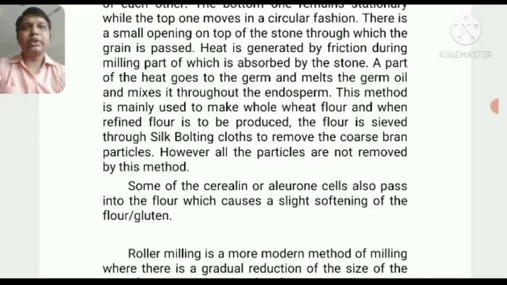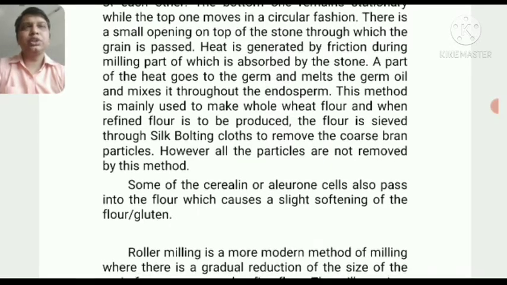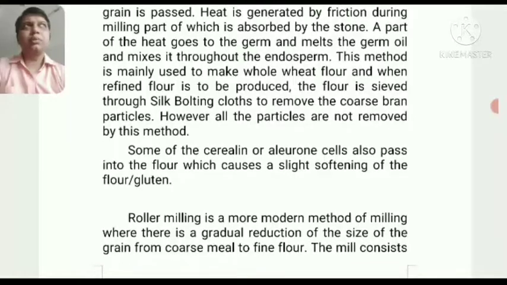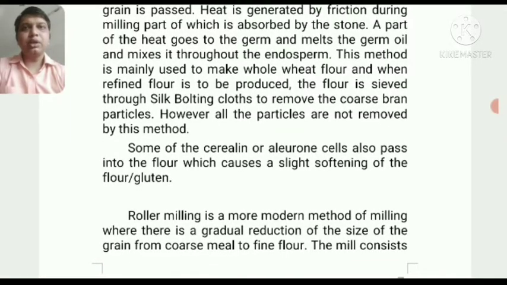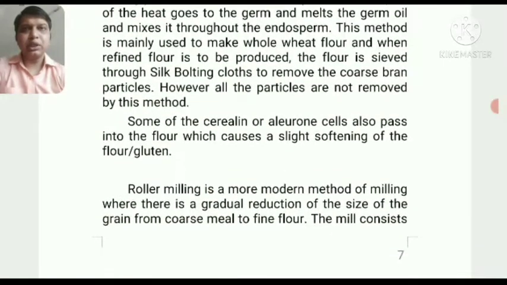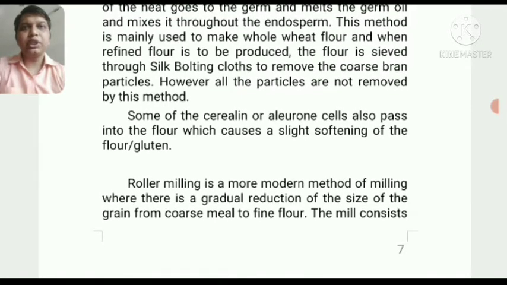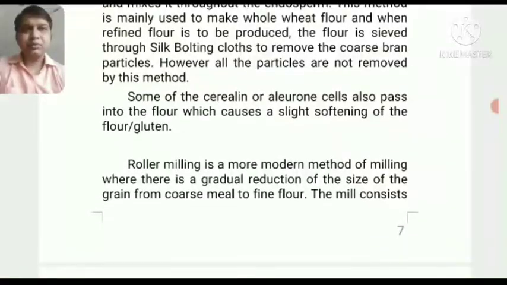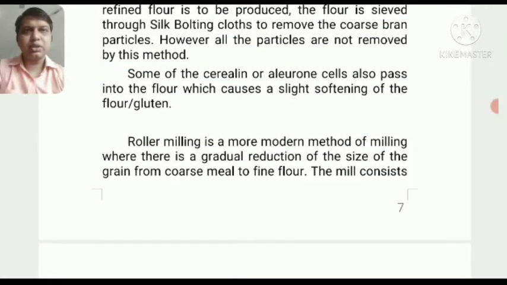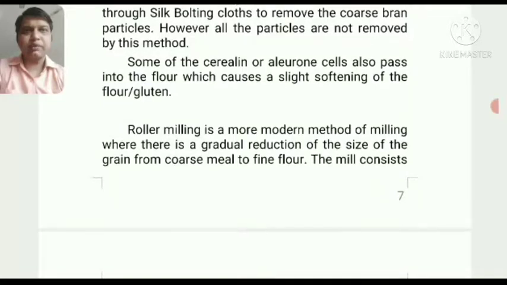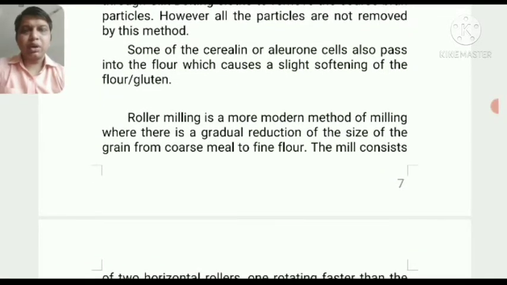So to remove the bran which can be left while milling, they strain it out with the help of a fine strainer or with silk or a muslin cloth, so that the fine particles of bran can be removed easily and do not harm the quality of the refined flour which we need to make bread. Some of the cerealin or aleurone cells also pass into the flour, which causes slight softening of the flour or gluten.